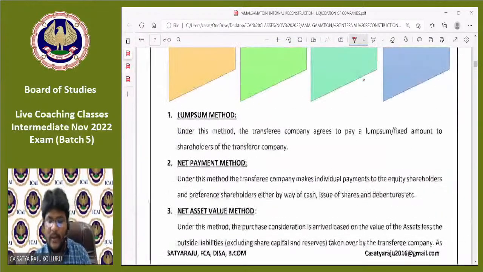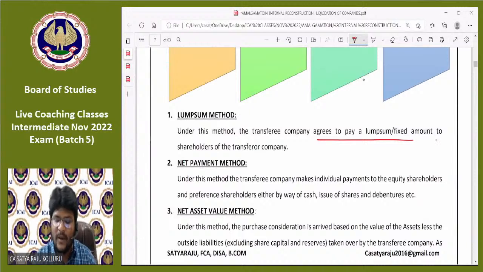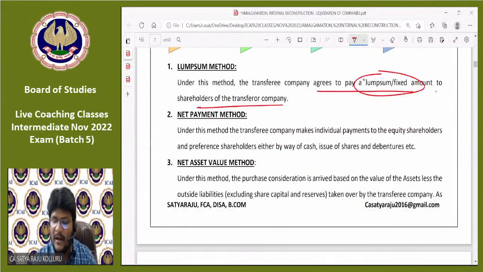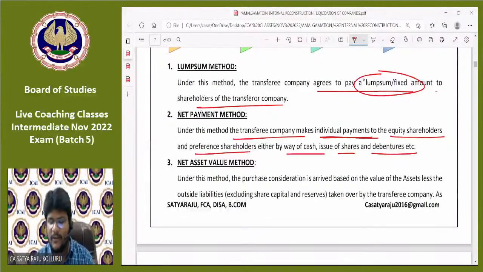Next, methods of PC: lump sum method, net payments method, net asset value method, intrinsic value method. In case of lump sum method, the transferee company agrees to pay a lump sum or fixed amount to the shareholders of the transferor company. The amount is fixed. That is the reason why this method generally does not appear in the exams. Net payments method. Under this method, the transferee company makes individual payments to the equity shareholders and the preference shareholders, either by way of cash or by way of shares or by way of debentures, etc.